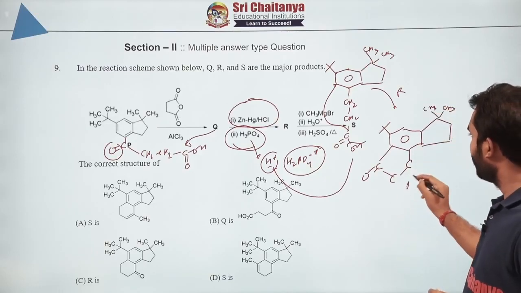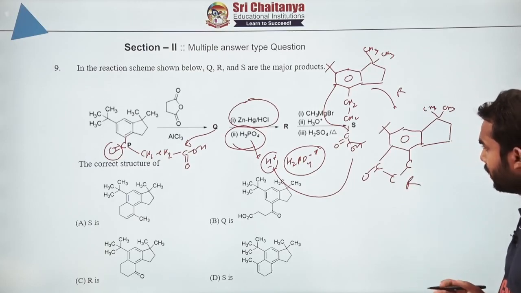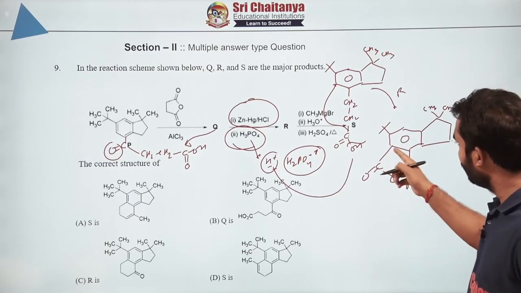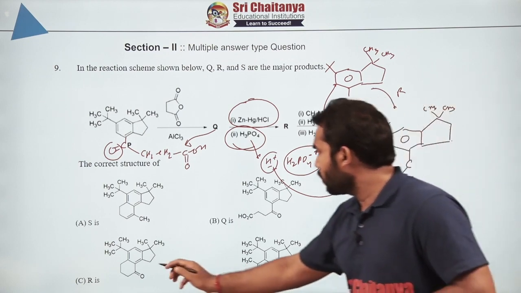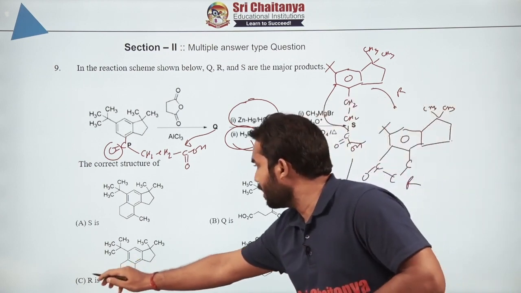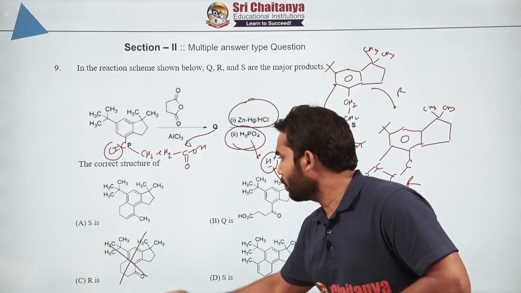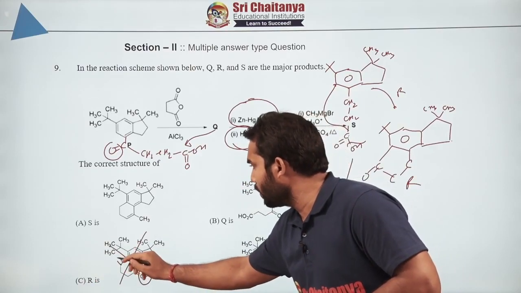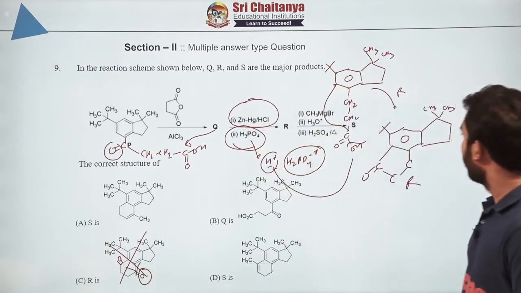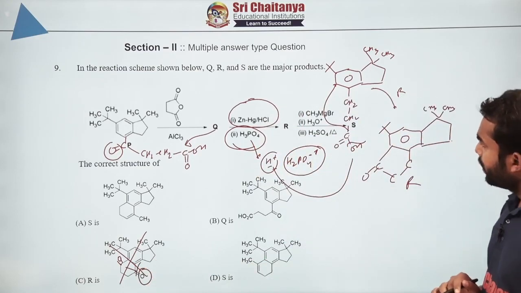So this is basically R. Let us match it. Are we getting anything like that? Double bond O will be on this carbon. So here it is given like this, which is absolutely wrong. Not possible because double bond O is supposed to be over here. So this is wrong. Okay, we did not get R correct.